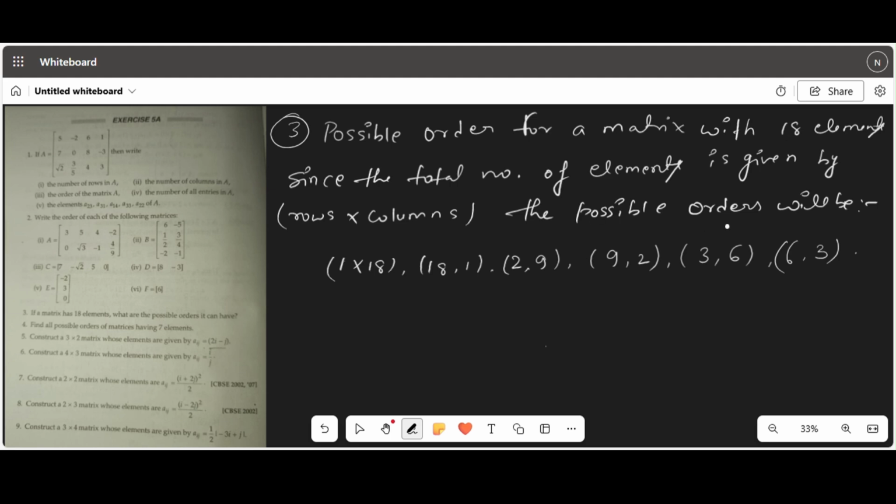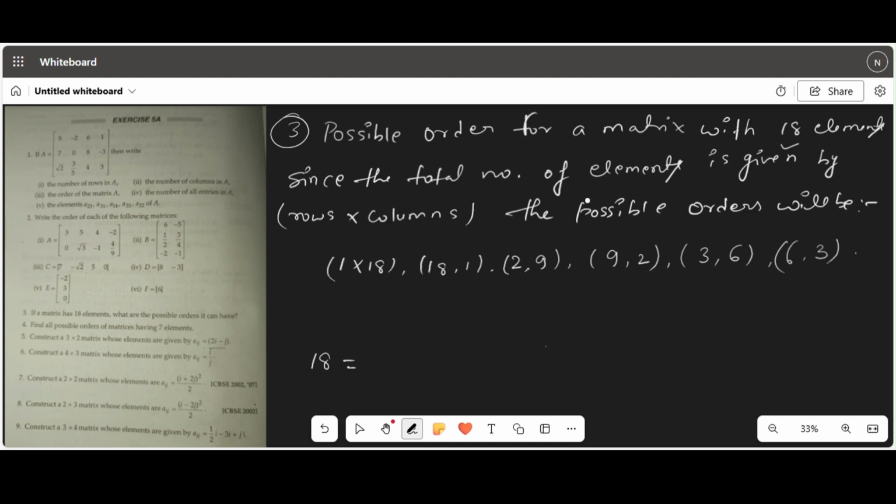So, the possible orders will be 1 cross 18. What will be the possible orders for 18 elements? What will be the factors of 18? We are given that a matrix has 18 elements and we need to find all possible orders it can have.